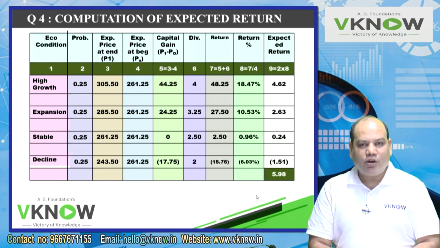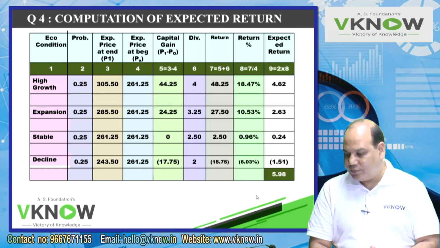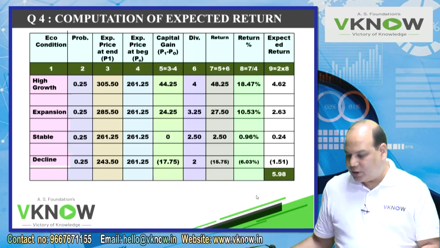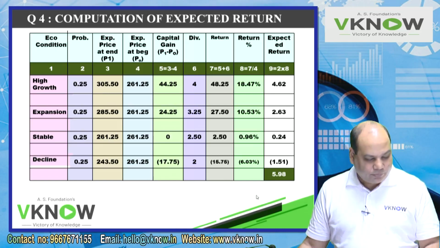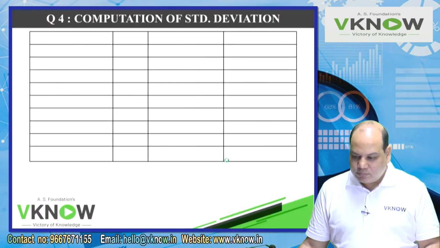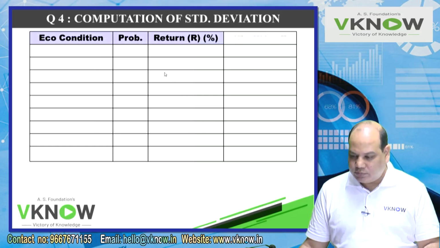You are getting 25 after that, but ignore it, 2 digits are enough. So this is called expected return. Now below the table, step 2, computation of standard deviation.